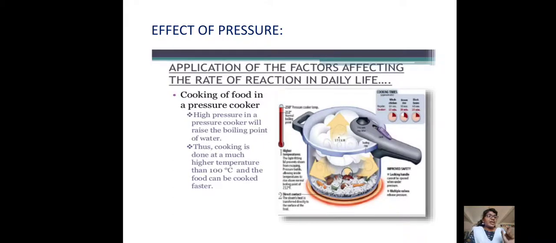If there is a negative catalyst, the negative catalyst increases the activation energy and some of the reactant particles become inactive. Due to that, the rate of reaction decreases. Okay, a positive catalyst increases the rate of reaction, a negative catalyst decreases the rate of reaction.